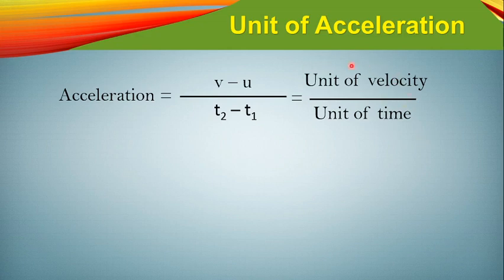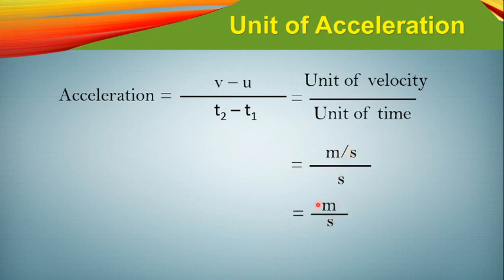So what is the unit of velocity? You know that in SI the unit of velocity is meter per second. So that is what we have written, meter per second, and unit of time is second. So you can rewrite it like that, meter by second, this one is the by sign, the divided by sign.